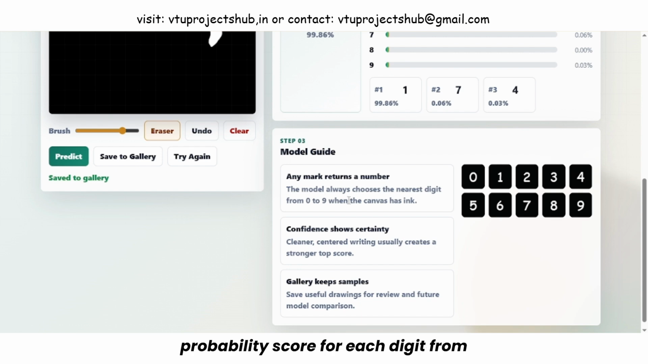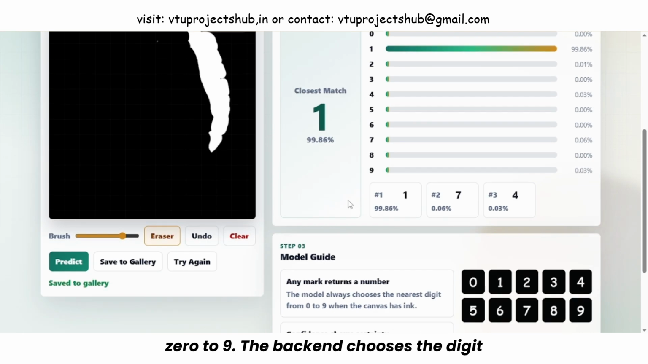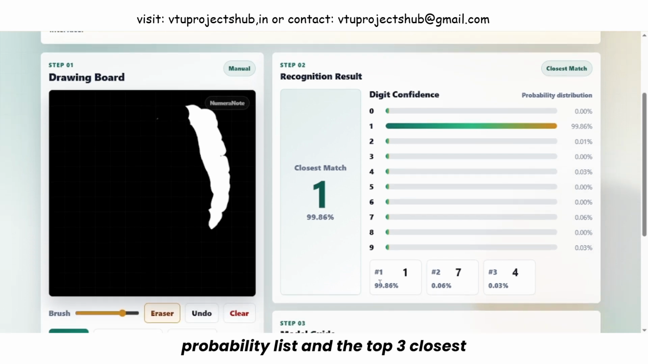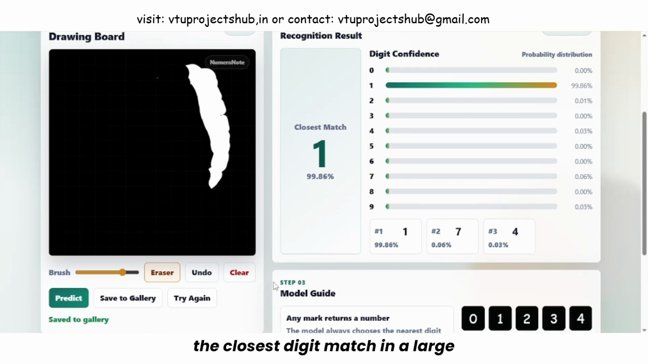The model returns a probability score for each digit from 0 to 9. The backend chooses the digit with the highest probability as the prediction. It also prepares the full probability list and the top 3 closest matches. Now the result appears on the page. The recognition result panel shows the closest digit match in a large readout. Under it, the user can see the confidence percentage.